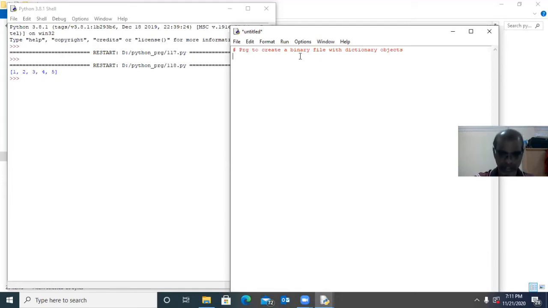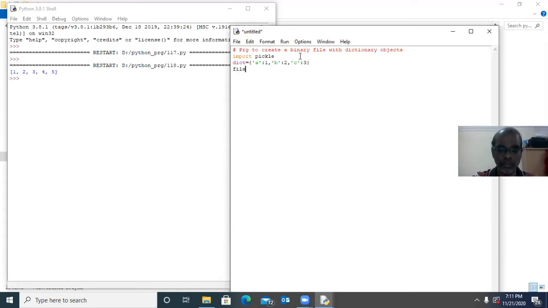Here import pickle. Pickle has two functions, dump and load. Now we have a dictionary, enclosed within curly brackets. A is the key, value is 1. Similarly, B is the key, value is 2. C is the key, value is 3. So here we have one dictionary called dict. It has 3 key value pairs, A, B, C are keys, and 1, 2, 3 are values.